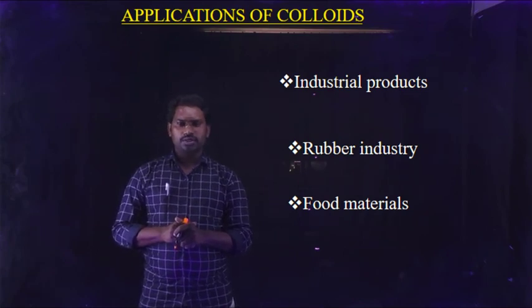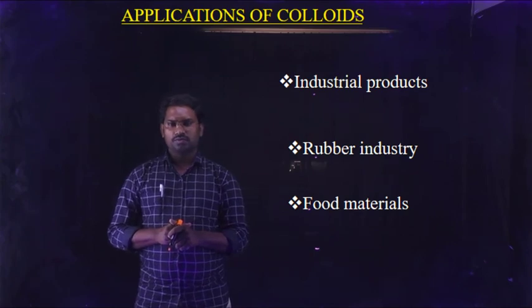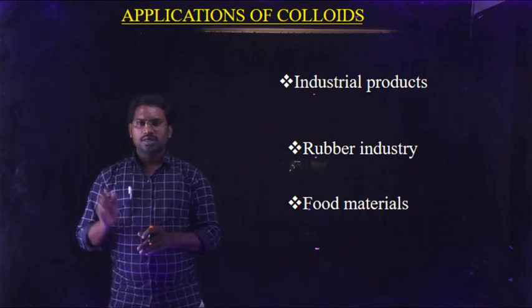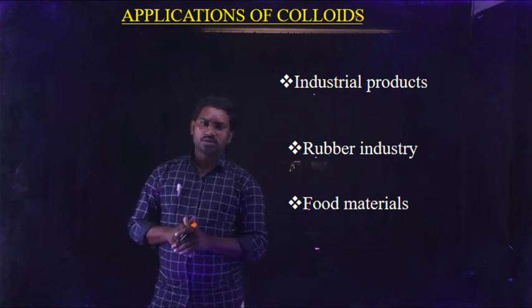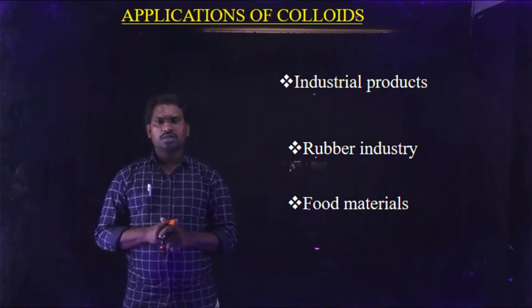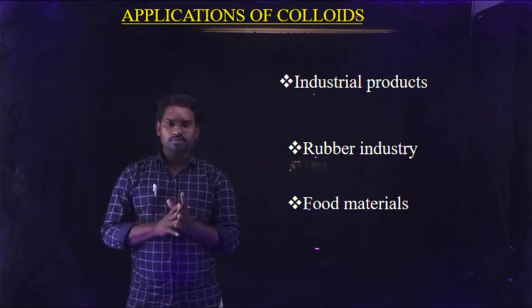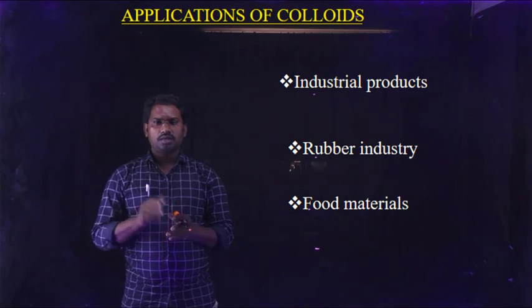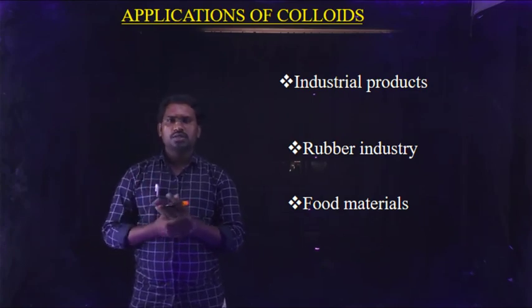Okay students, in this video, let me recall what we learned. Some important properties of colloids. Within the wide range of colloids, there is a part known as emulsion. Emulsions are colloids in which both the dispersed phase and the dispersion medium are in the liquid state. Preparation of an emulsion is known as emulsification.